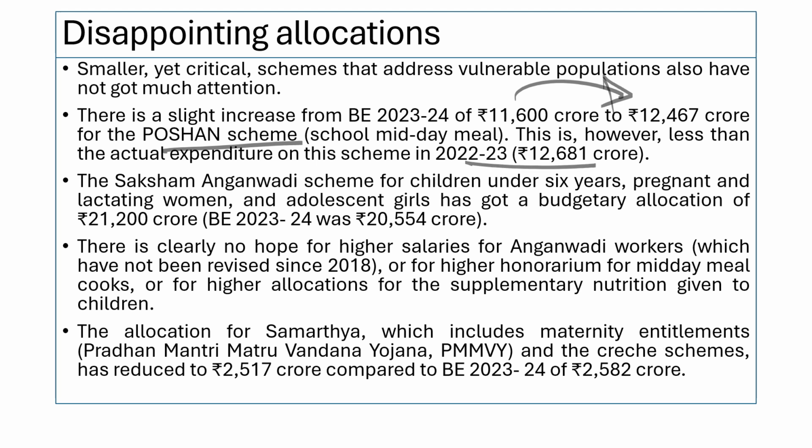Saksham Anganwadi scheme for children under 6 years, pregnant and lactating women, and adolescent girls. The budgetary allocation is 21,200 crores. Compared to 23, it was a slight increase, just a slight increase. There are Anganwadi workers. For them, an honorarium will be paid. In some states, they will pay 7,000 to Aya workers.